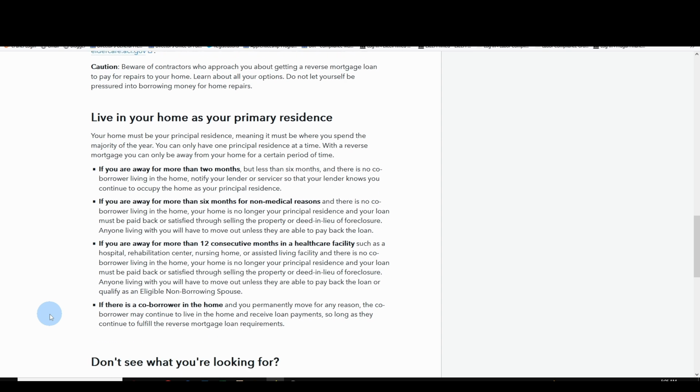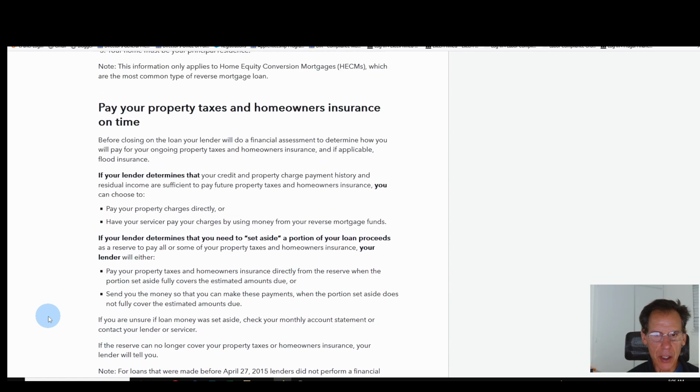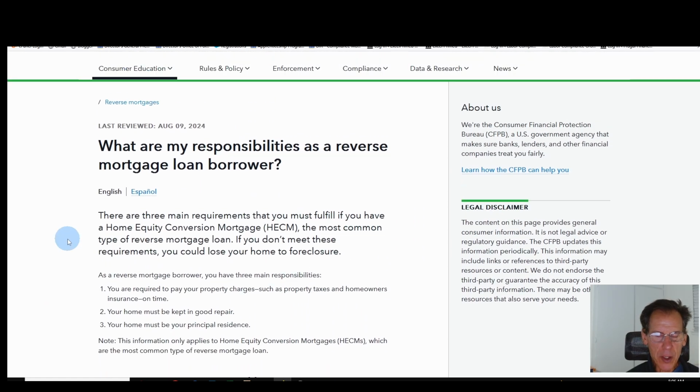If there is a co-borrower in the house and you permanently move for any reason, the co-borrower may continue to live in the home and receive loan payments so long as they continue to fulfill the reverse mortgage loan requirements.